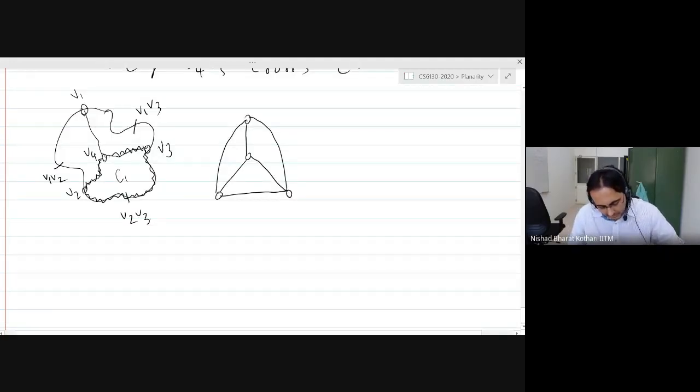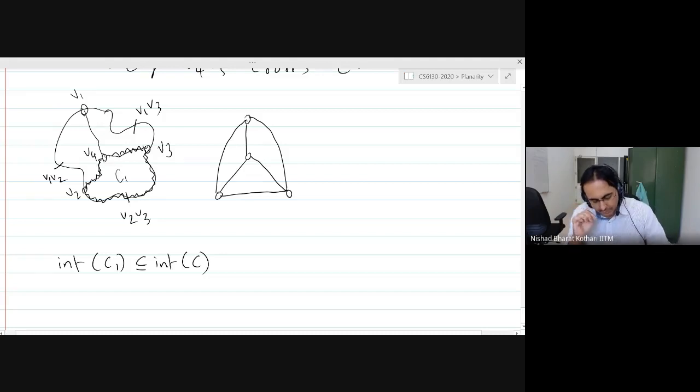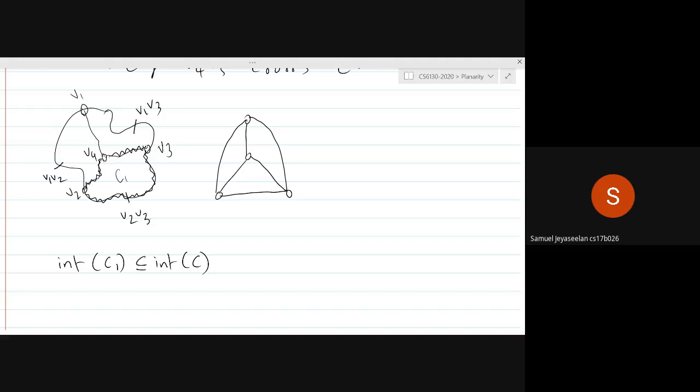Let me make the following statement inspired by what you just said. Interior of C1 is a subset of interior of C. Is that something that is believable? Yeah, because by construction, the graph so far is planar.